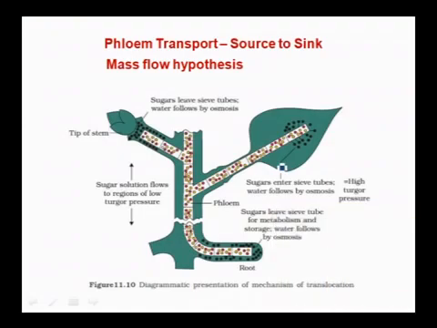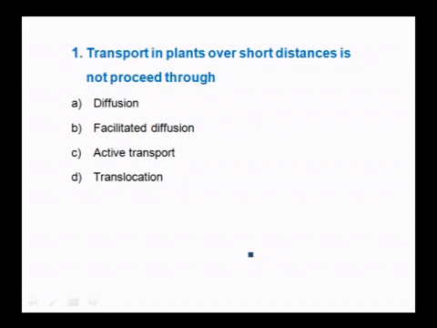And next, food is transported with the help of vascular tissue, that is phloem. Phloem transport is from source to sink. Here the leaves are the source where the food is prepared, and usually roots are the sinks where that has to be unloaded, and that is called as vein loading and vein unloading, and that is explained through the mass flow hypothesis. So, let us move to some of the questions related to transport in plants.